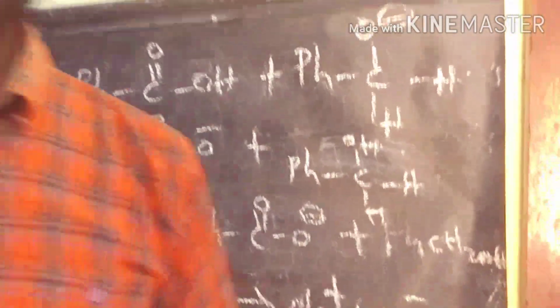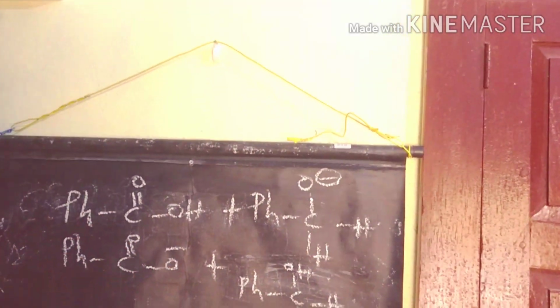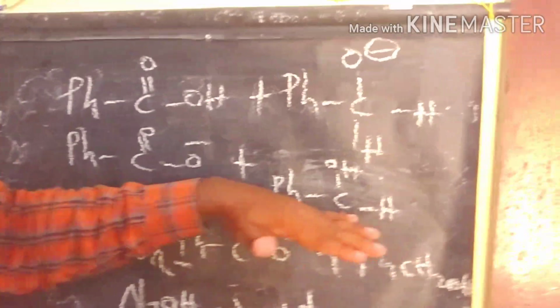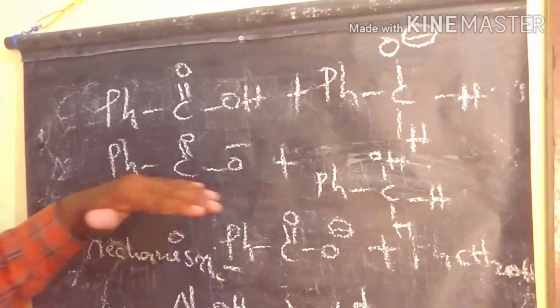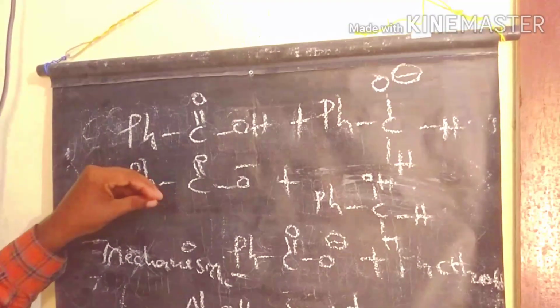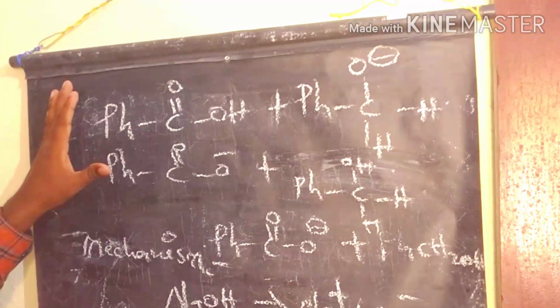So in the presence of base, there is no alpha hydrogen present in the reactant. It undergoes, under the base condition, self oxidation and reduction. So finally we are getting the carboxylic acid and benzyl alcohol. So this is the product. This reaction, the named reaction, we call a Cannizzaro reaction.